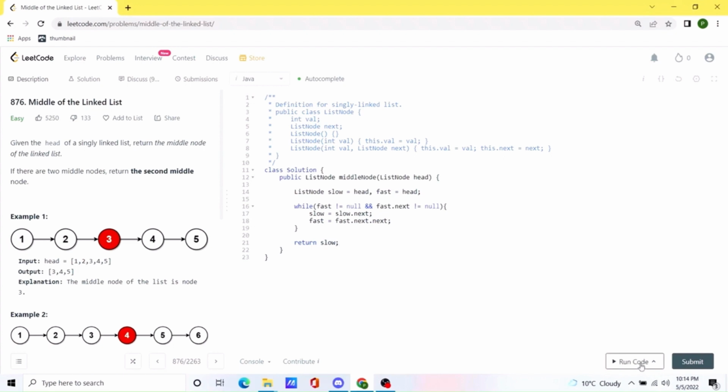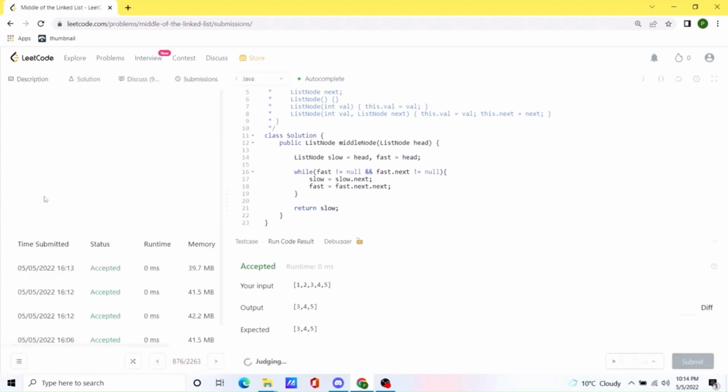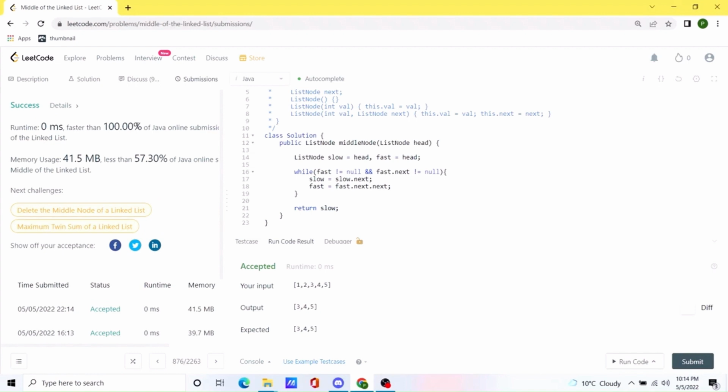And let's try to run this code. Okay, seems like our solution is working. This is very few lines of code, so nothing to worry about. Let's try to submit this. Okay, our code actually runs pretty fast. It's pretty efficient. So I would be posting this in the comments. You can check it out from there.